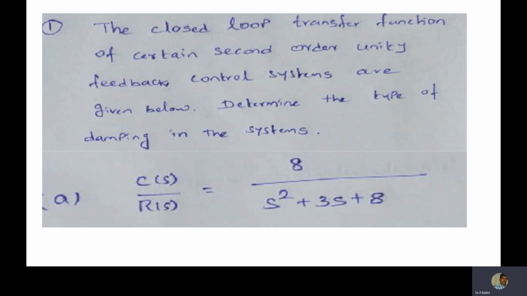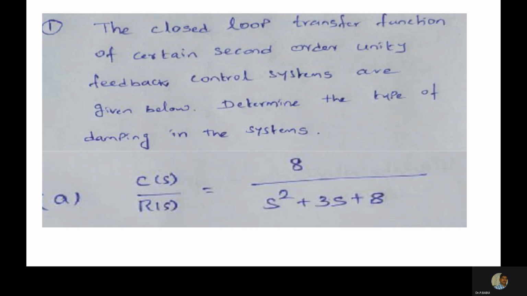Now I will give one problem. The closed loop transfer function of a system with unity feedback is given below. Determine what type of system it is, whether it is underdamped. How will you find out? The transfer function C(s) is given. So you find this.